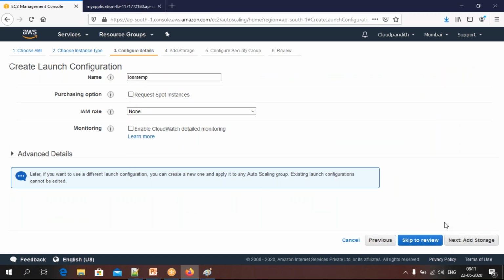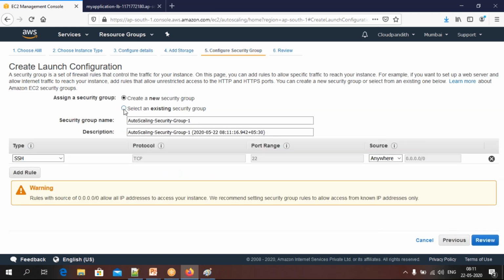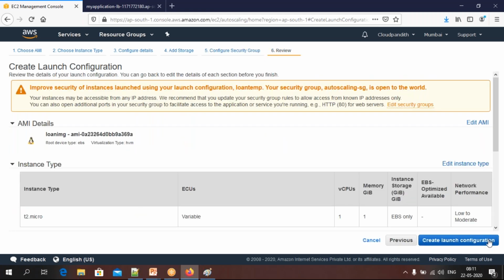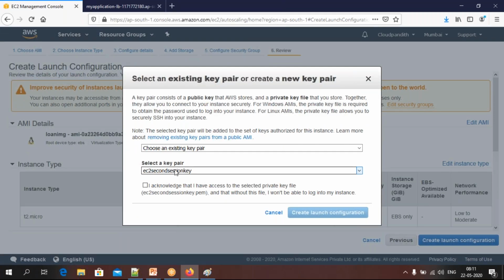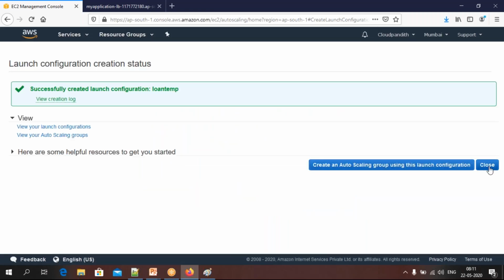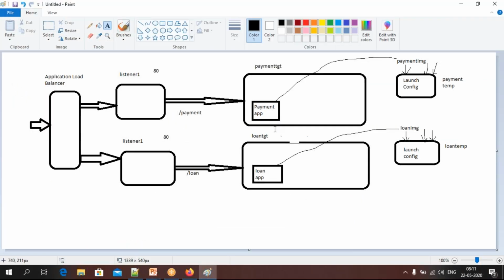All these things we have seen: add storage, same storage, configure, can use the existing security group. This is the one which we have created. Click review, click configuration. This time I will say this is loan app, right? I will say this key is there with me, create launch configuration. So that's all, close it. Now you have created this launch configuration also.